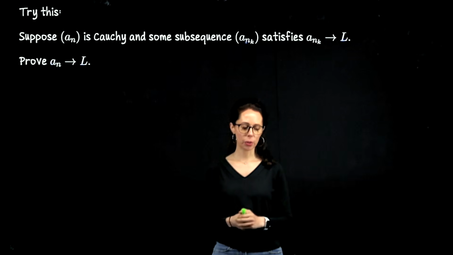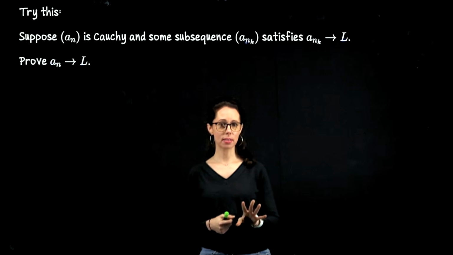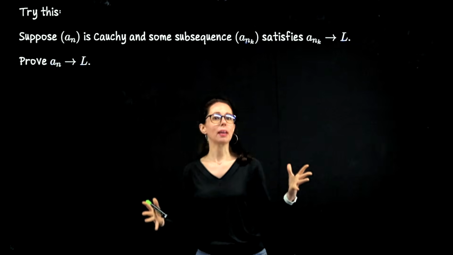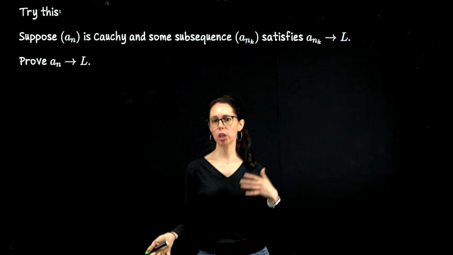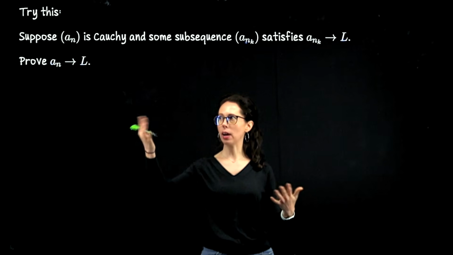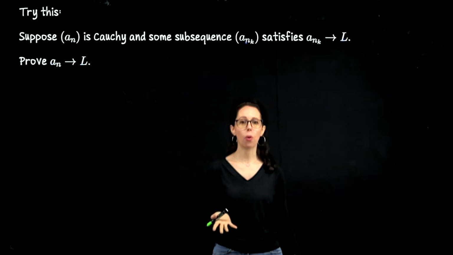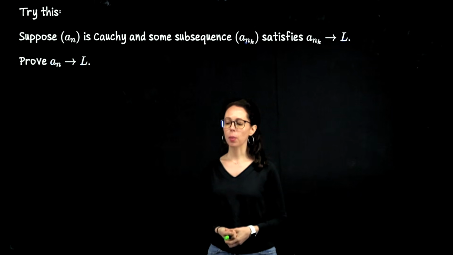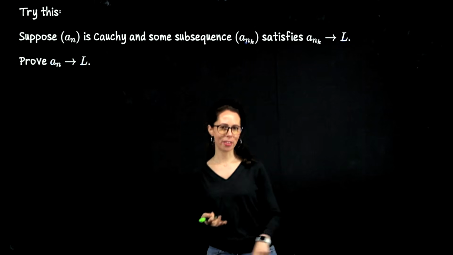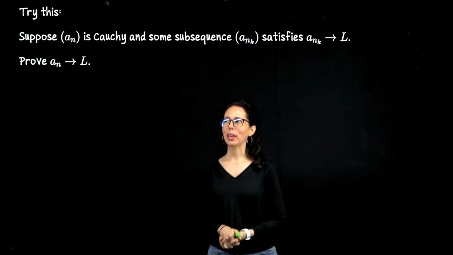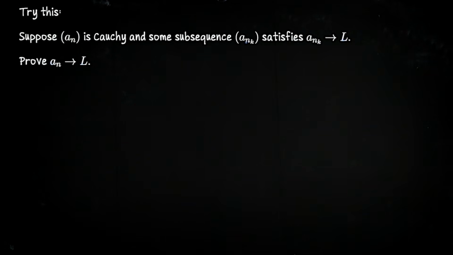What I would like for you to do is, in a moment, pause and do as much as you can. So you can sketch a picture, you can start working out what needs to be shown. Maybe you'll get the whole thing. I will come back in a moment and give you a hint and then maybe another hint, however many, until we have the full argument laid out.